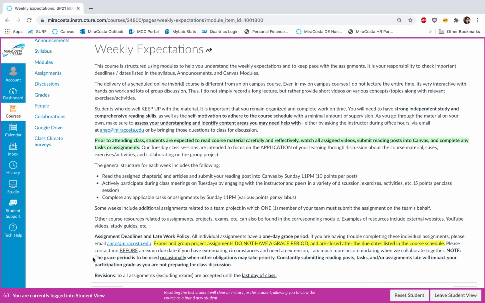Please note the caveat regarding the grace period, in that it's to be used occasionally when other obligations may take priority. Constantly submitting reading posts, tasks, or assignments late will impact your participation grade, because that means you're not preparing for class discussion. So even though I say there's no penalty to late assignments, there will be an impact to your participation grade in preparation for the course.